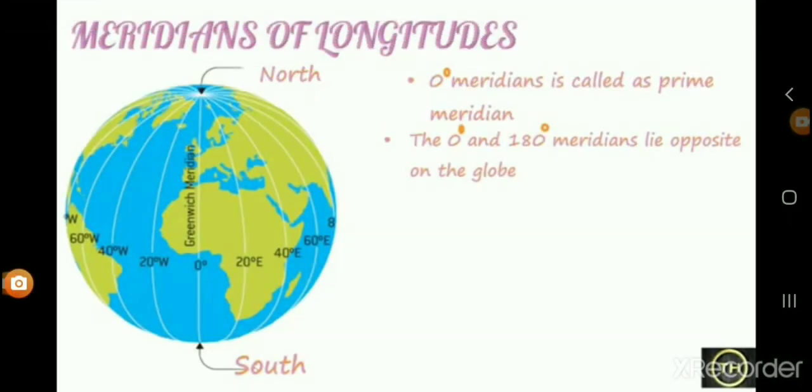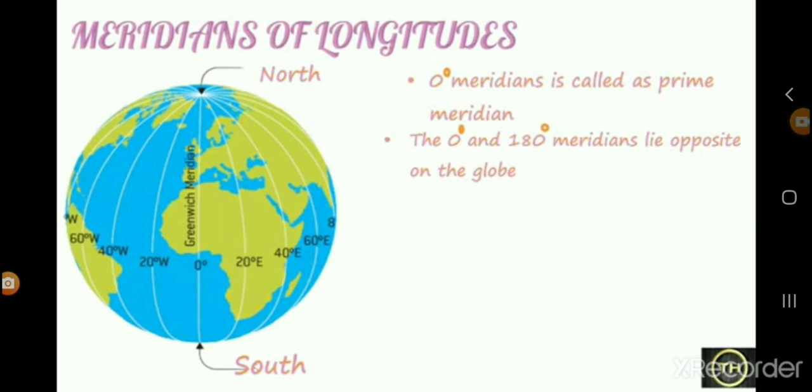Now we are going to learn the next topic, the total number of meridians on the earth. At 0 degree there is the prime meridian. There are 180 meridians lying opposite to the prime meridian. As you know, if a circle is divided into half, the semicircle's angle will be 180.